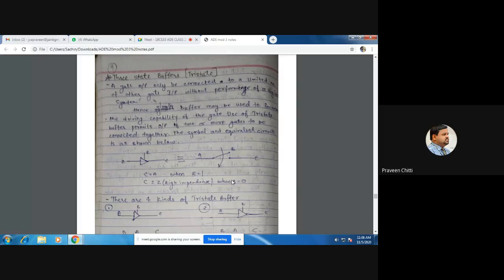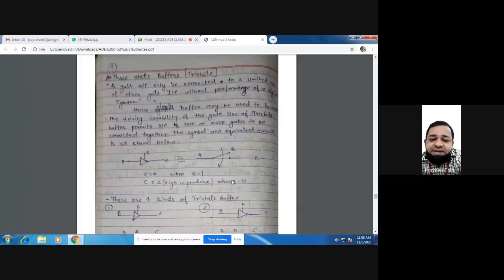Yes, exactly 10 volts. Because the input we have given is how much? 1 volt. Since we have given input as 1 volt and the gain of that particular amplifier is 10, 10 into 1, we are going to get 10 volts as the output. That is the normal amplifier which we use for strengthening the input weak signal.